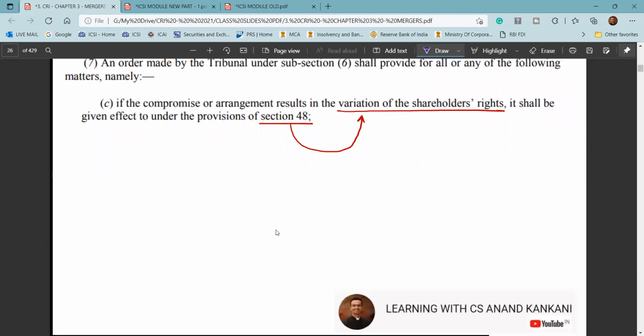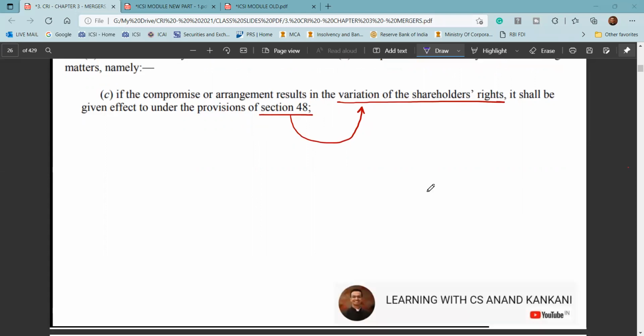And anyway, you know that the scheme cannot be a tool to circumvent any provision of the Companies Act or any other law. It cannot be a tool to evade the provision. So a buyback is a classic example, that you cannot have a buyback of more than 25%, or a buyback which results in a debt equity ratio exceeding 2:1, or two buybacks within a gap of 12 months. You cannot do all those things, because section 230 cannot become a tool to circumvent the provisions of the act. Therefore, it has been given here.